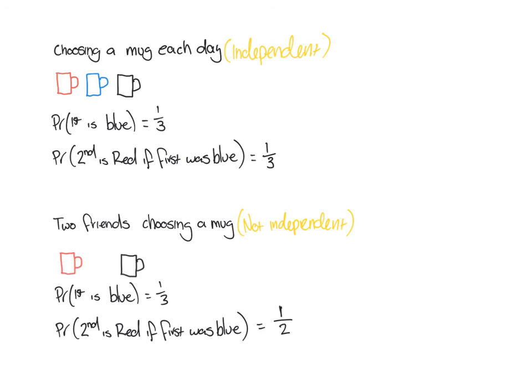So you can see that for an independent event, the probability will remain 1/3 all the way through, even if you have 10 days that you're taking mugs. Doesn't matter how far you go, the probability will keep being the same each time. But for events that aren't independent, the first event was 1/3. For the second event, the total number of outcomes changed down the bottom of the fraction, and sometimes the number of favourable options can change as well. So the probability will be different for the second step, the third step, and the fourth step.